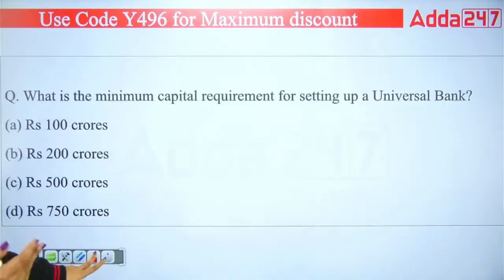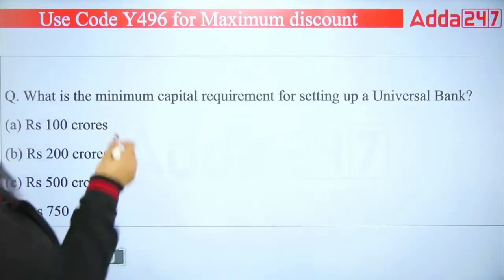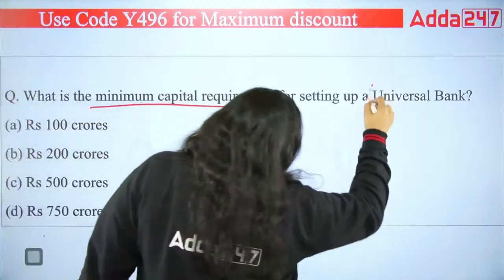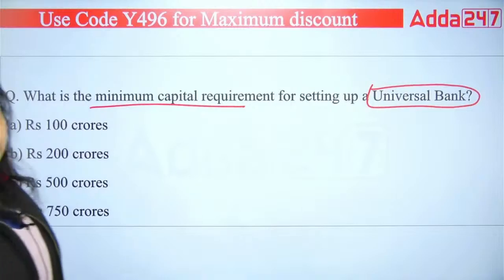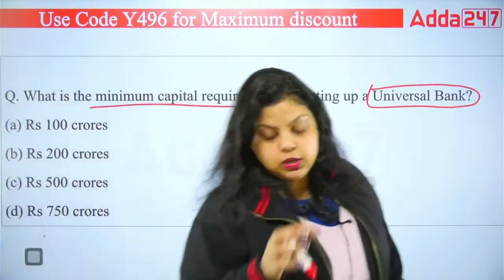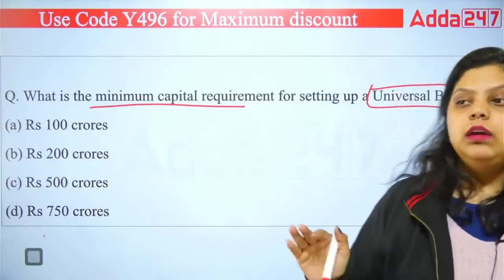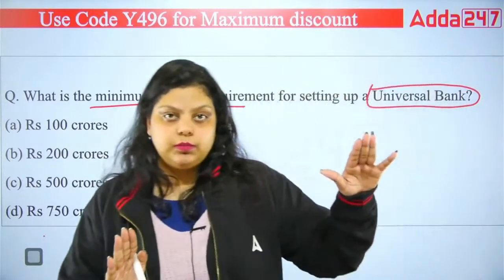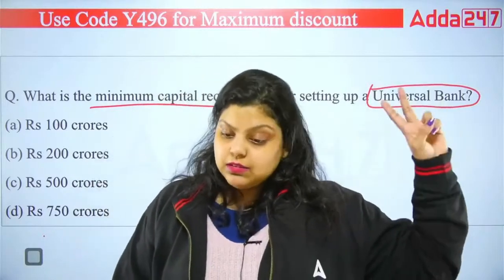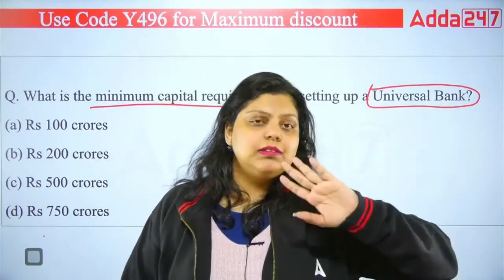Now, the next question. What is the minimum capital requirement to set up the universal bank? Now, first of all, we should know what is universal bank. Universal bank is the bank in which under one roof you are getting all kinds of services. You are getting commercial services, investment services, consultancy services, everything is there.